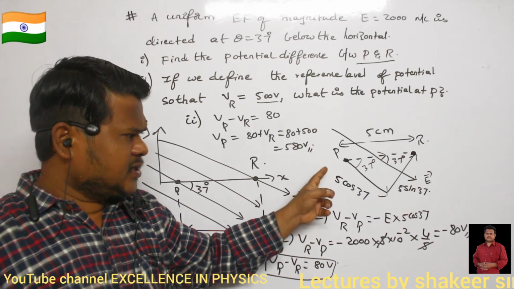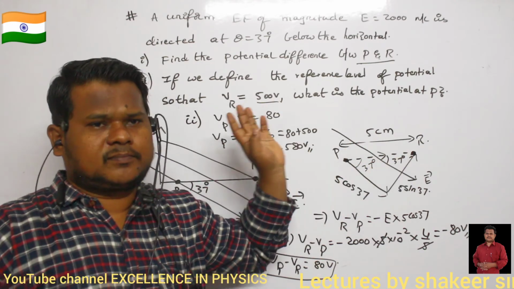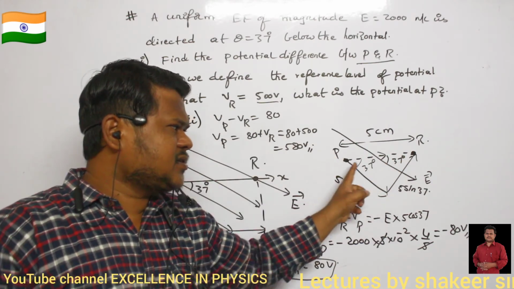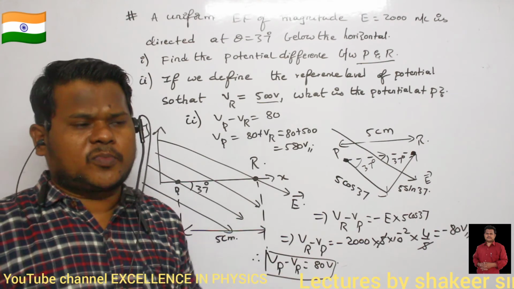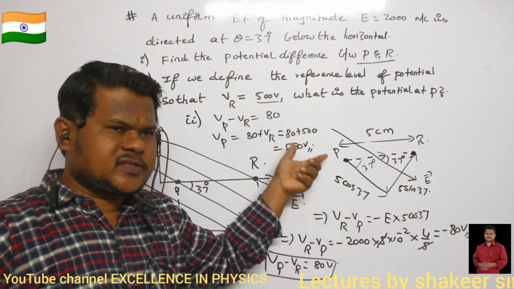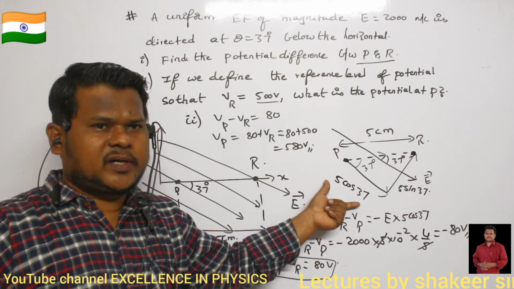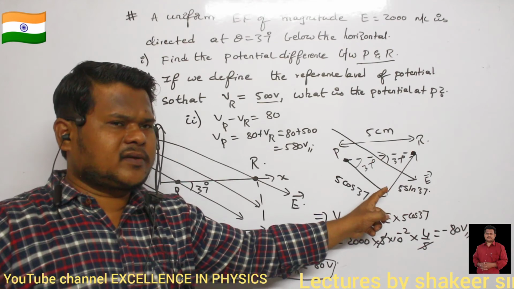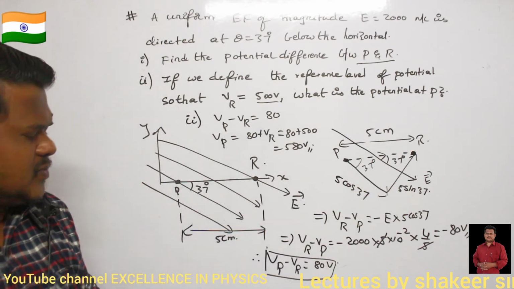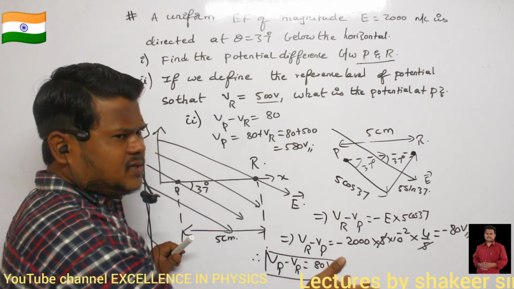Clear? So here we are taking a positive test charge moved from point P to point R. But this is not in the direction of the electric field. So we have split this into two components, such that one of the components is in the direction of the electric field, and I am interested only in this component, because the other is perpendicular to the direction of the electric field. I need not take that value. Clear? So E and the component along phi cos 37, both of them are in the same direction.